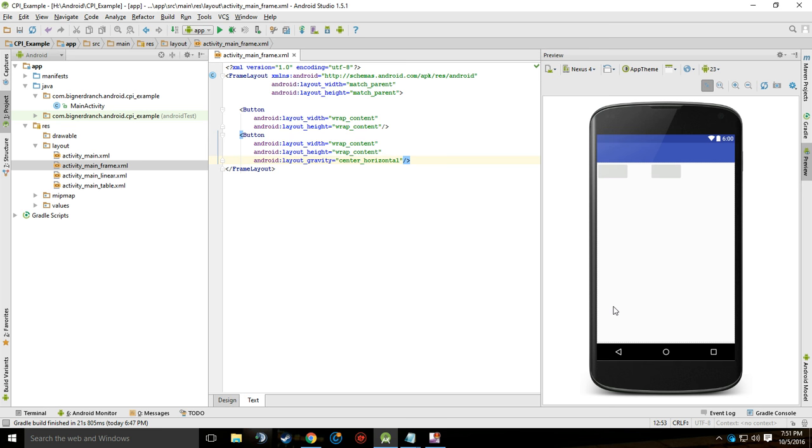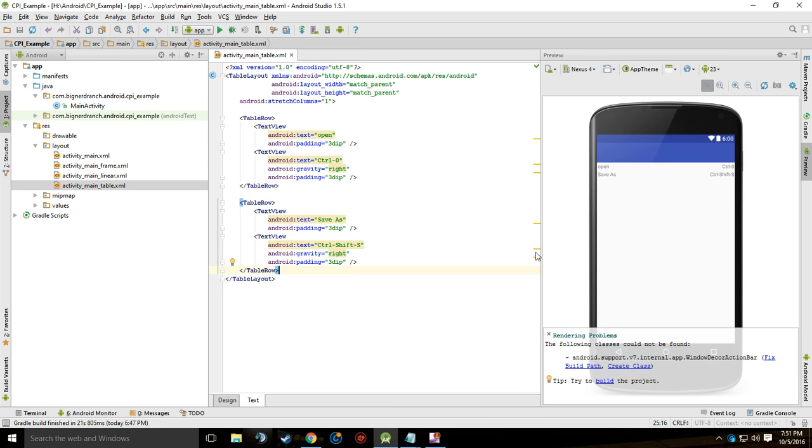However, you can use the layout gravity to position different widgets or views on the screen. That's how you position them, using the layout gravity. So again, the frame layout is basically designed to block out an area of the screen and is more for one view at a time.